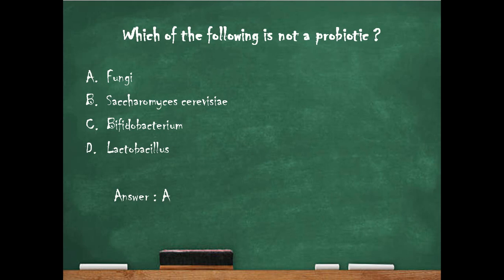And in the Bifidobacterium species, it's Bifidobacterium bifidum, Bifidobacterium longum, Bifidobacterium breve, Bifidobacterium infantis, Bifidobacterium lactis, and other microbes like Bacillus cereus, non-pathogenic E. coli, Saccharomyces cerevisiae, and Streptococcus thermophilus. So, fungi is not a probiotic.